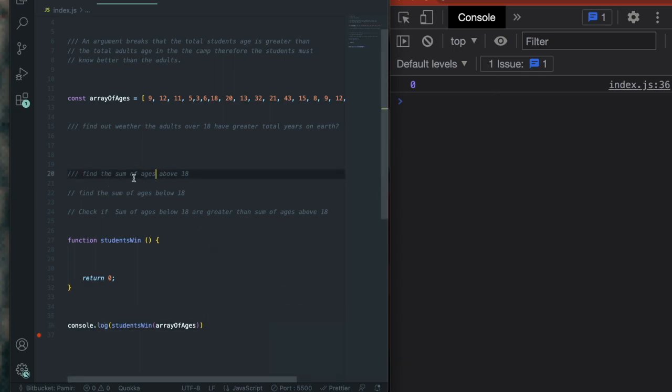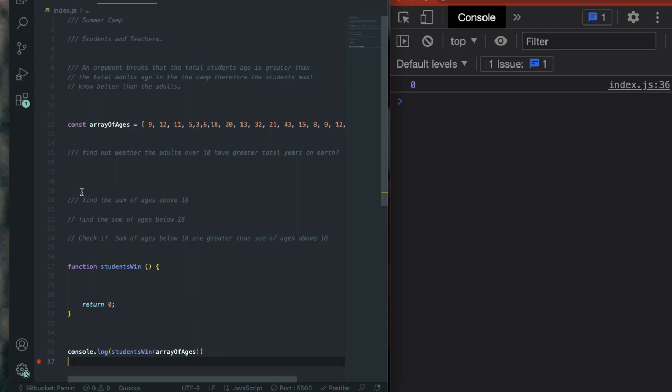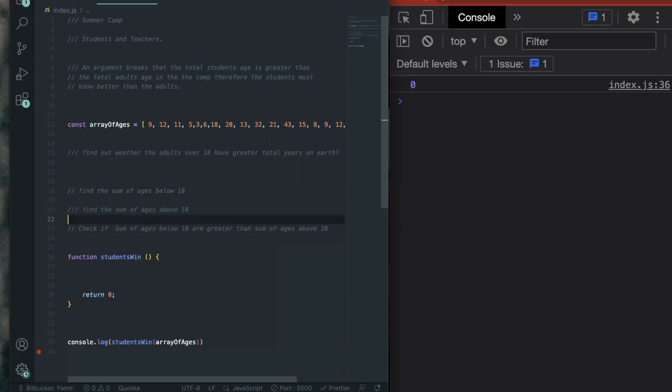So let's start and filter through the first array and find the sum of ages above 18. I don't know why I want to find the sum of ages below 18 first, so let me move this up. Oops, that's not the button. Whoops. Is it this one? Yep. My keyboard has the wrong control and option things set up. All right. Now that I've made an excuse for my keyboard, let's go ahead and start.